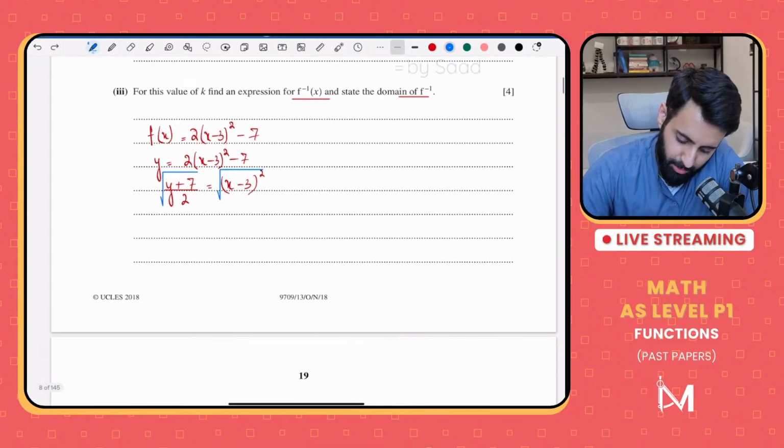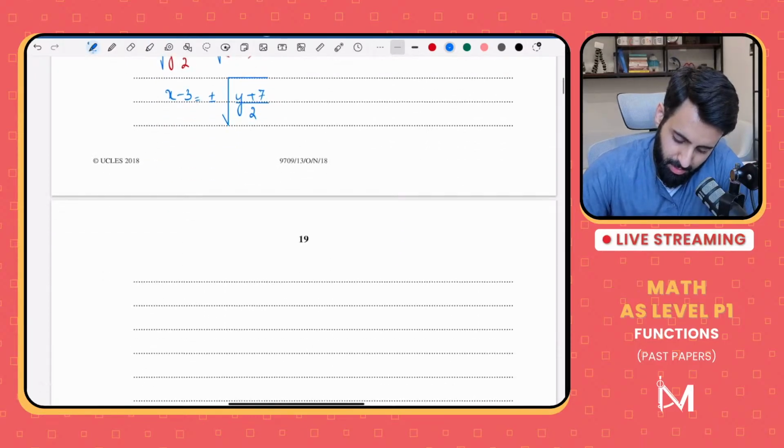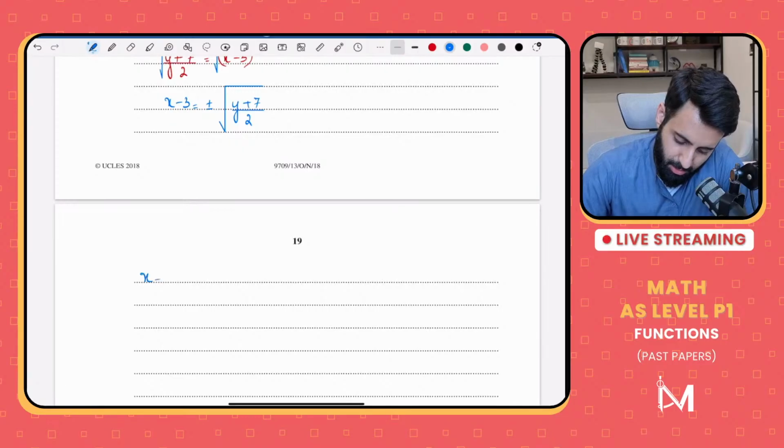When you take the square root on both sides, you have x minus 3 is equal to plus minus square root of (y plus 7) upon 2, which means x is equal to plus minus square root of (y plus 7) upon 2, plus 3.